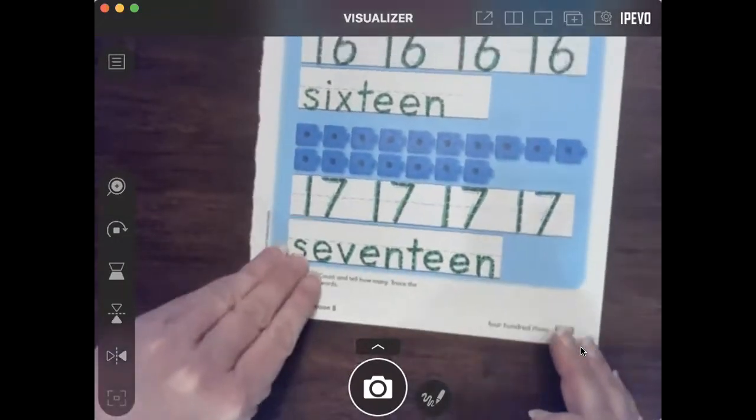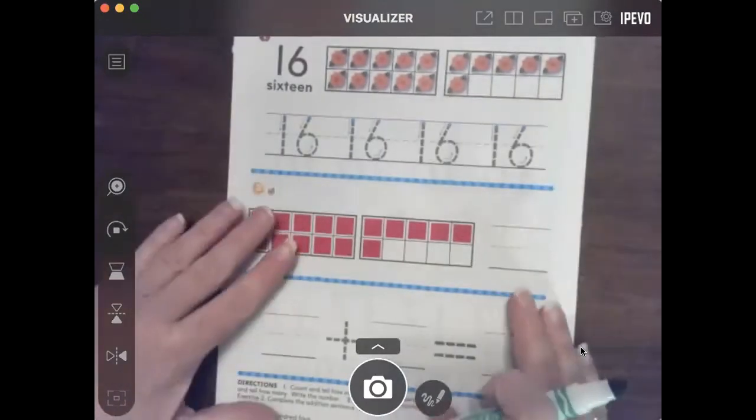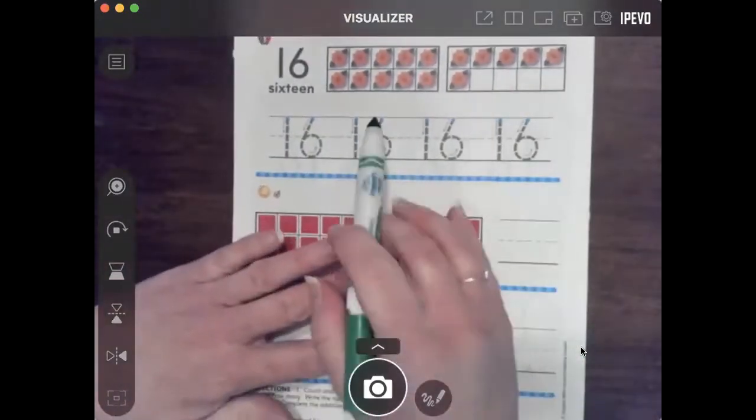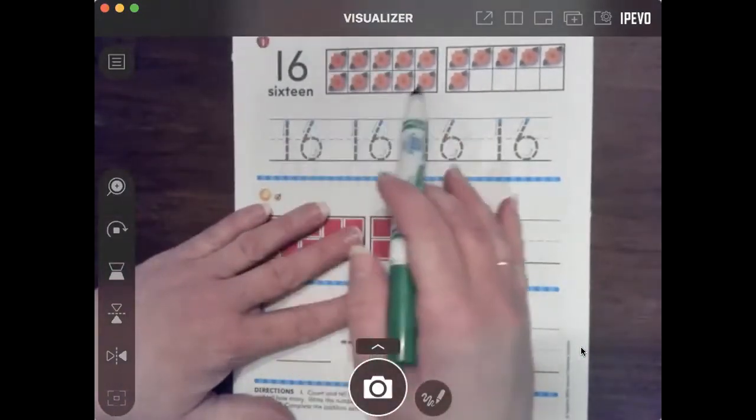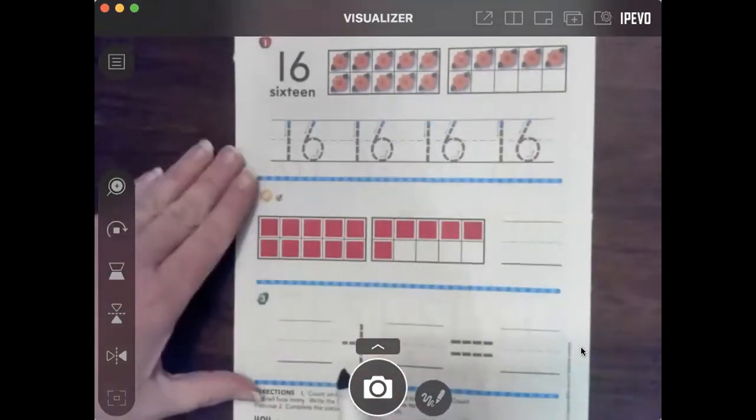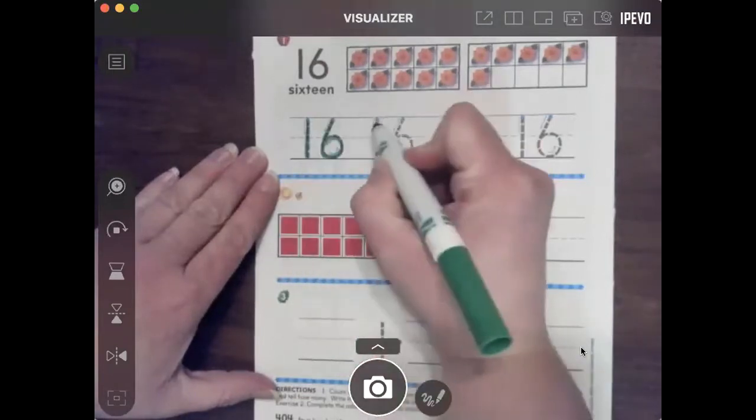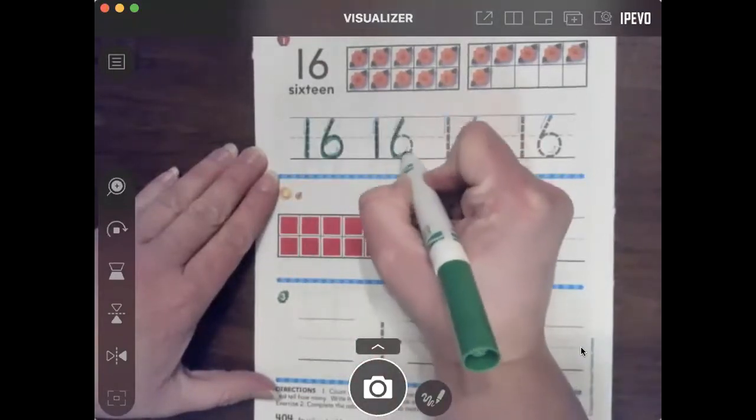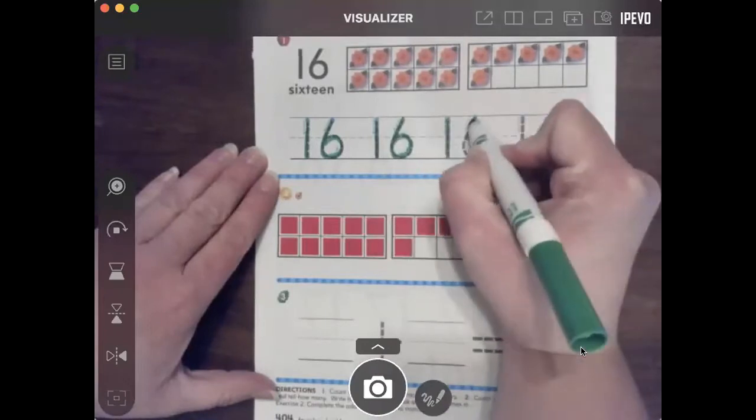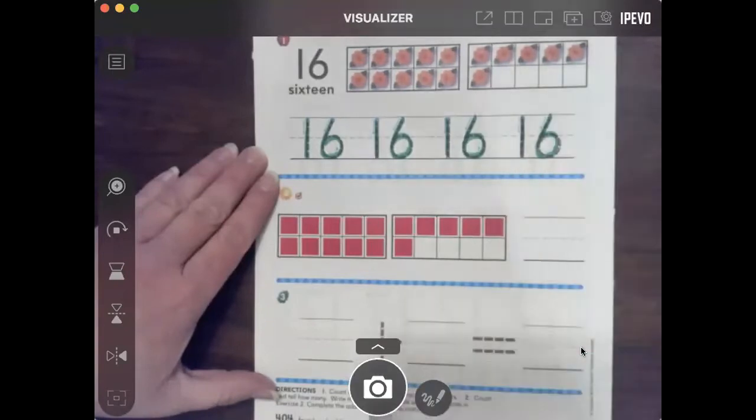Okay, and when you're finished with that, you're going to go ahead and flip to the very next page in your packet. And we need to make sure that we have 16 here. So we have one full tens frame. So that's 10, 11, 12, 13, 14, 15, 16. So we're going to go ahead and trace the 16s. Remember, make a C, then in you go. Then you make a 6.